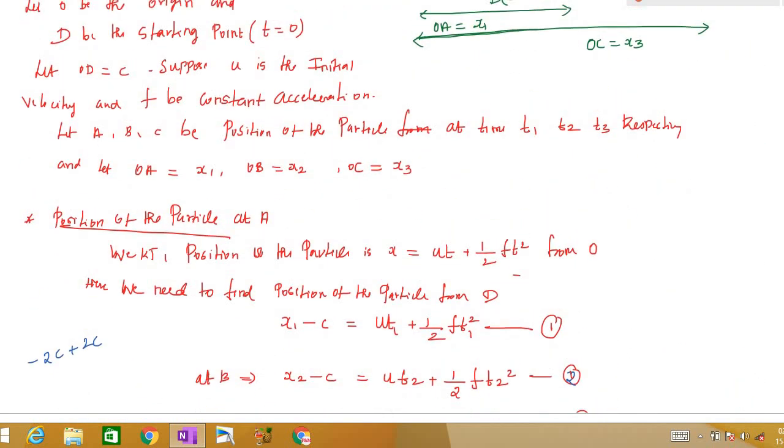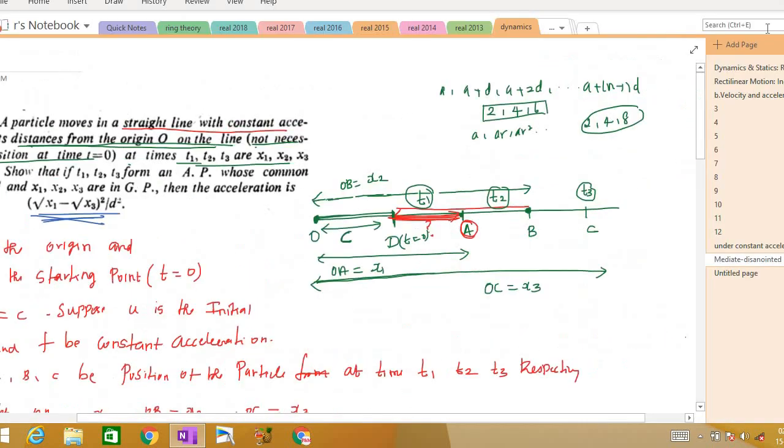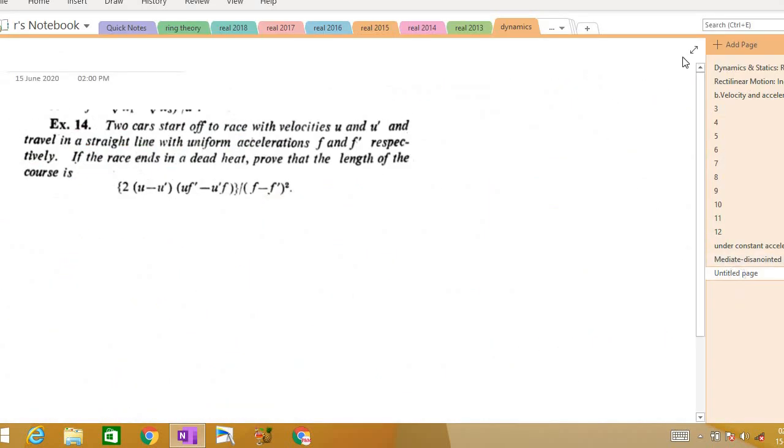What we have seen in this video is the theory of motion under constant acceleration, and then we have solved one problem. In the next video we will continue solving the second problem, which is the 14th problem. That is, two cars start off a race with velocities u and u dash and travel in a straight line with uniform accelerations f and f dash. If the race ends in a dead heat, prove that the length of the course is 2 into (u minus u dash)(u f dash minus u dash f) by (f minus f dash) whole square.